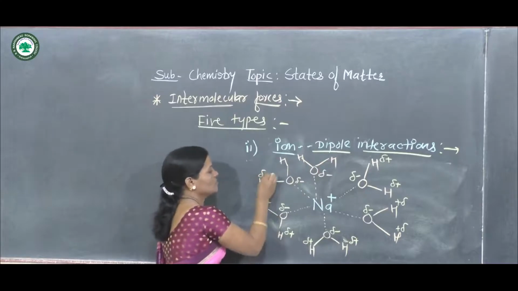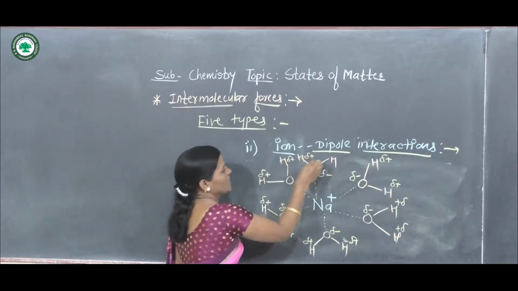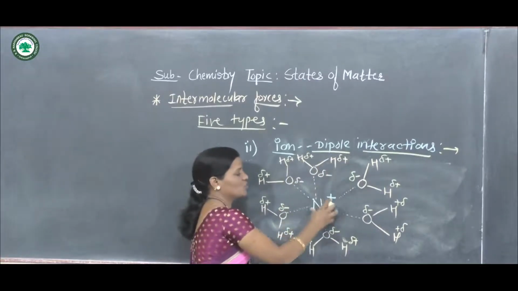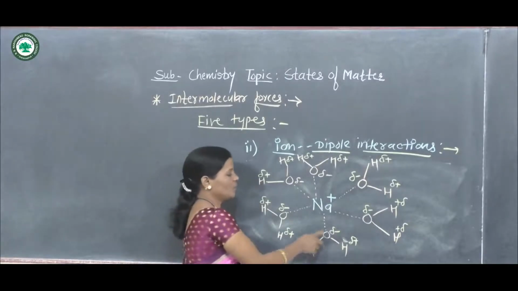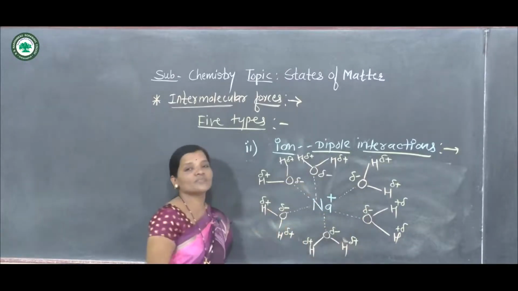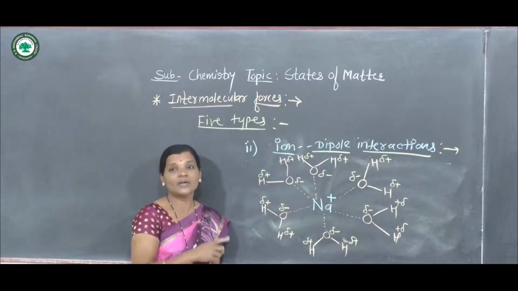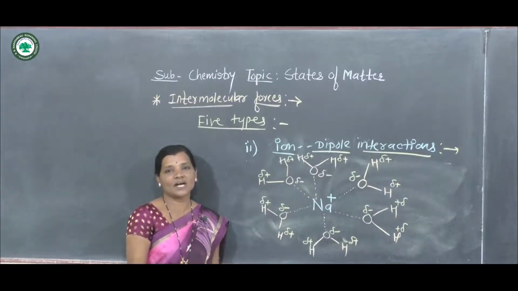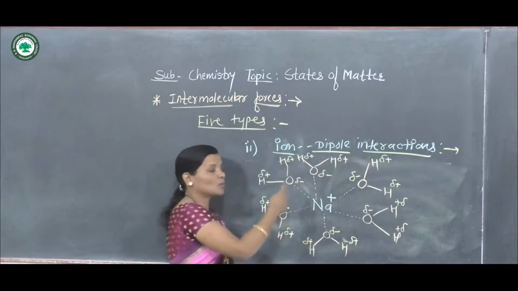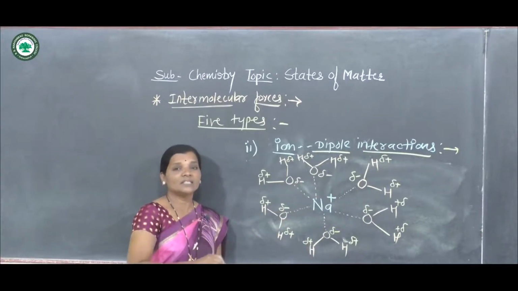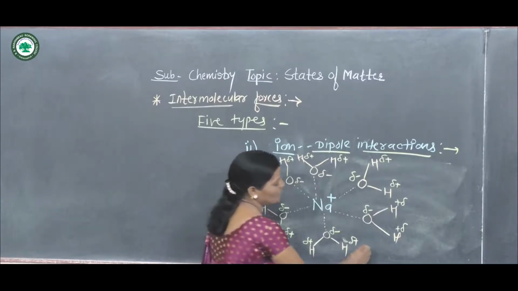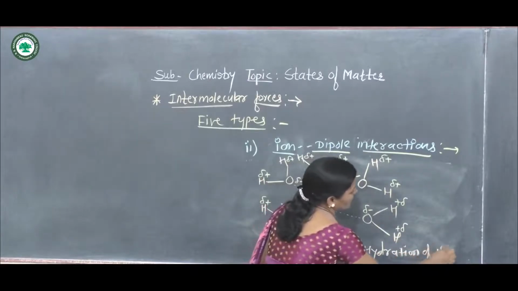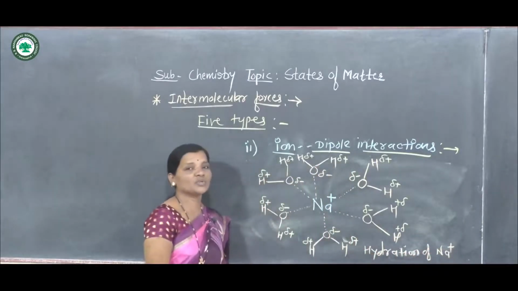All these hydrogen atoms are partially positively charged, and the interaction takes place between this positive Na plus ion and the negative end of all these polar water molecules. This happens when NaCl is dissolved in water: ion separation takes place into Na plus and Cl minus ions. Then the Na plus ions are surrounded by 6 water molecules, and this is called the hydration of the Na plus ion.